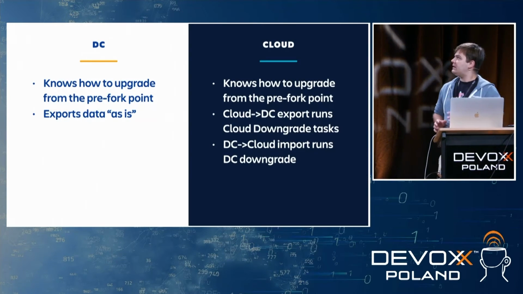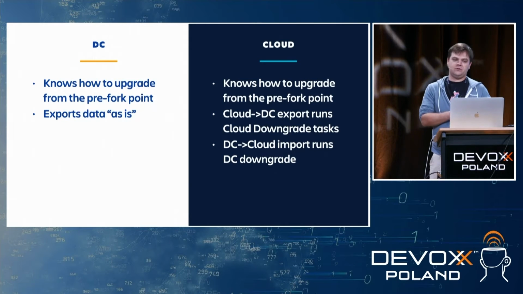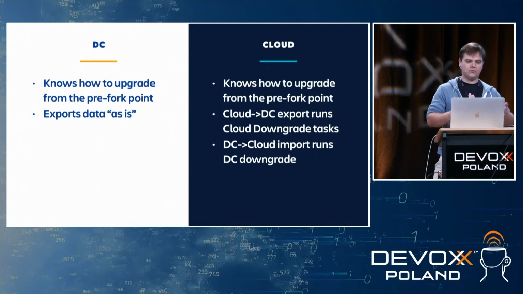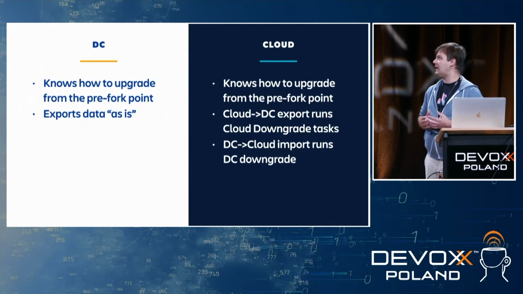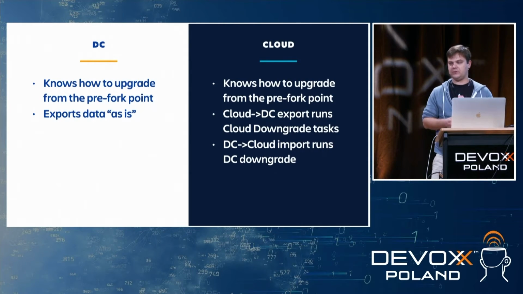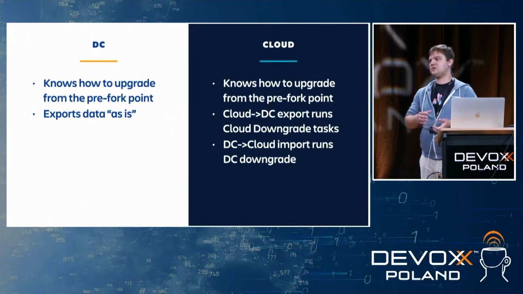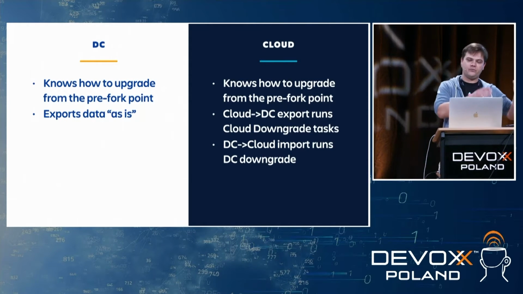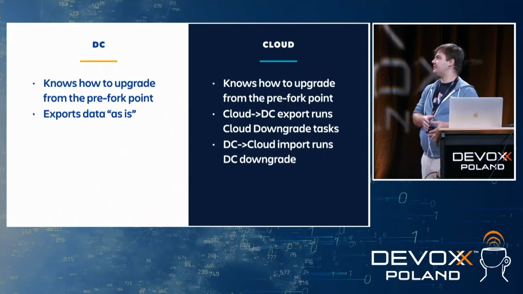And when the DC version of Jira exports data, it exports it as it is. And now, when we want to import this data to cloud, well, there are a couple of things. Cloud knows how to upgrade from the pre-fork point. So it knows how to perform all the changes in the database schema if we started from the pre-fork point.